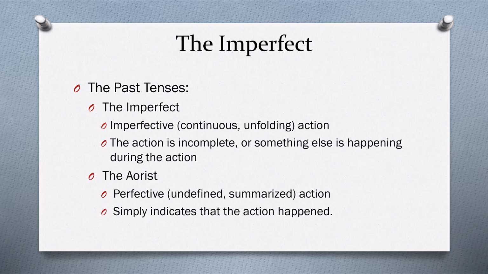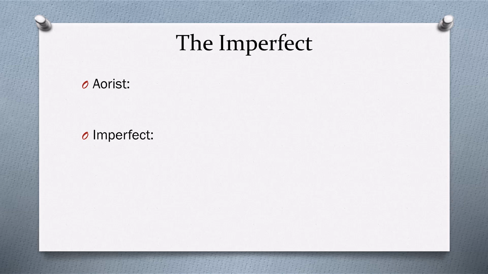The imperfect verb represents action that's incomplete, or sometimes they choose an imperfect verb because something else is happening during the action, and the imperfect kind of sets the stage, as we'll see in more detail in just a moment. The aorist is simply indicating that the action happened. So let's see a couple of examples.